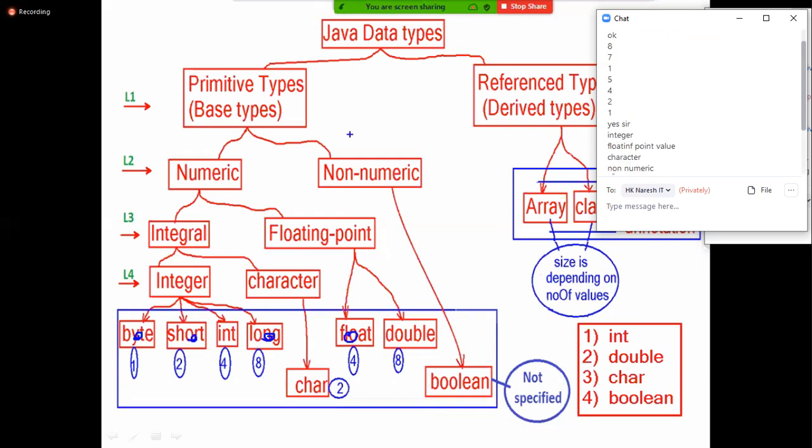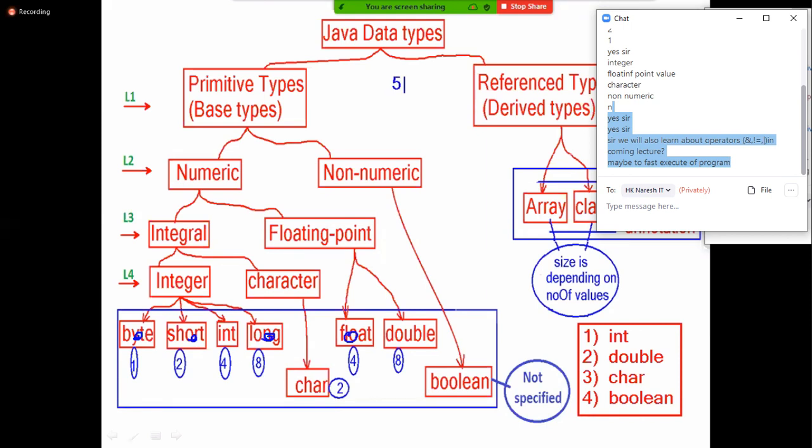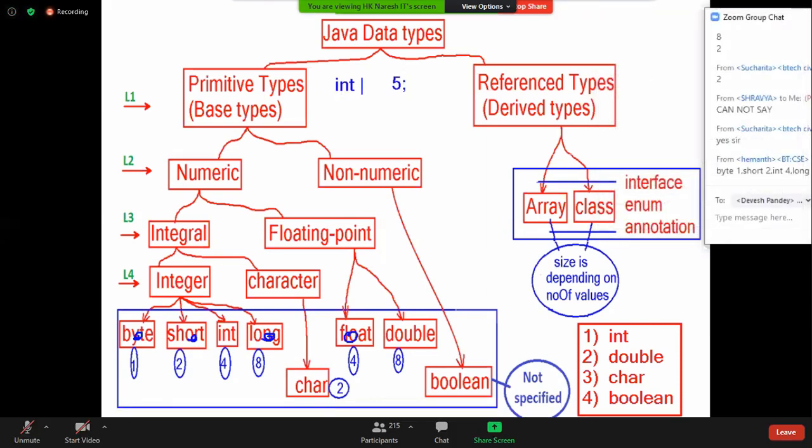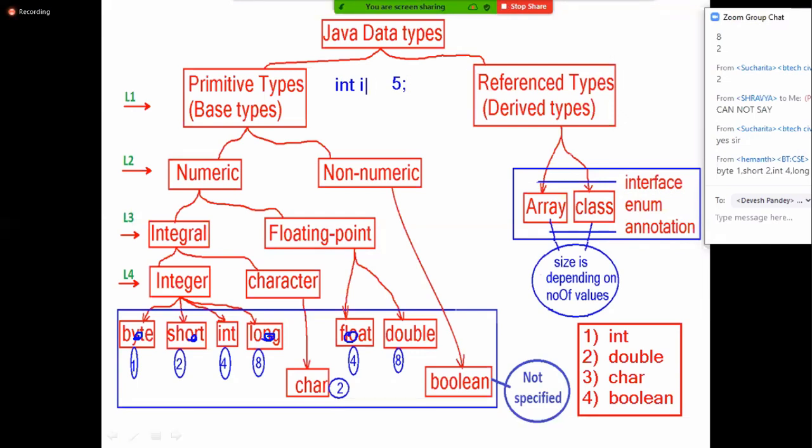Simple point, observe. I want to store the value 5. If I store this value 5 in an int data type variable, it occupies 4 bytes of memory. Listen carefully. For storing this value 5, just 1 byte is sufficient. Why do I need 4 bytes of memory? The additional 3 bytes of memory are a waste.